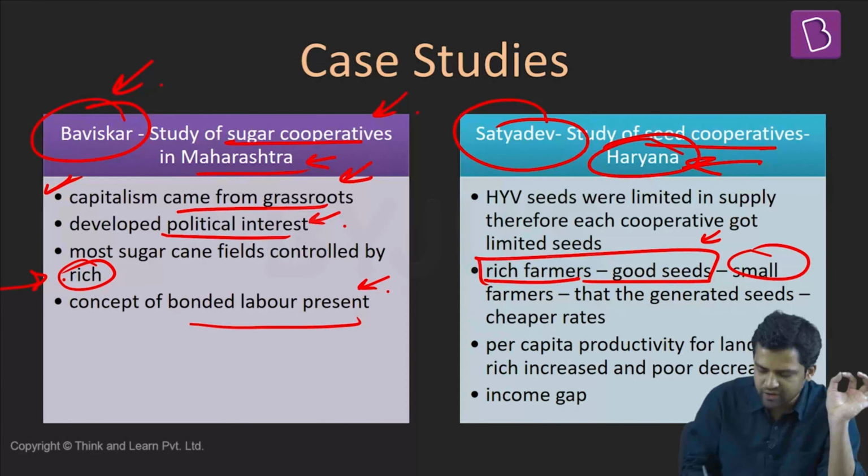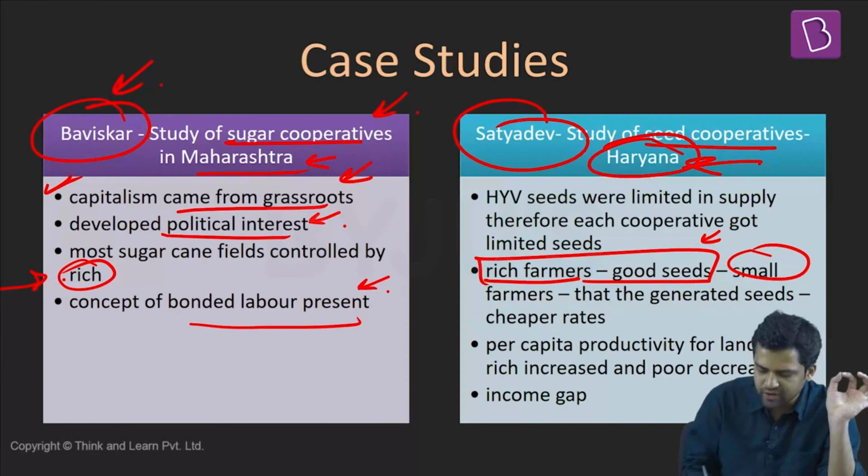So the rich farmers, getting better quality seeds, will have better produce and better productivity. The poor farmers' productivity will be less. The rich-poor divide was already there, and now it is further increasing. The difference in productivity per unit of land is also increasing over a period of time. So this is again a negative kind of case study when it comes to cooperatives. These case studies can be relevant for you. You can quote them in your exam.